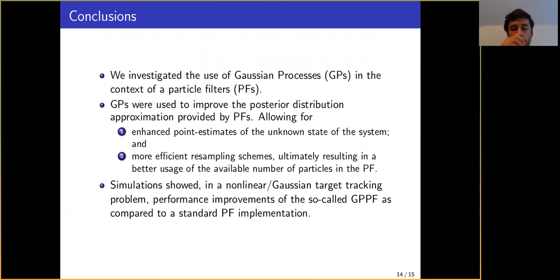So to summarize our results, we applied Gaussian processes to particle filtering to improve our PDF estimation, which enhanced the point estimate of the unknown state of the system, and resulted in more efficient resampling schemes that made better use of the available number of particles in the particle filter. We also showed that our proposed method has a big gap in performance, improving a lot when compared with the standard particle filtering.